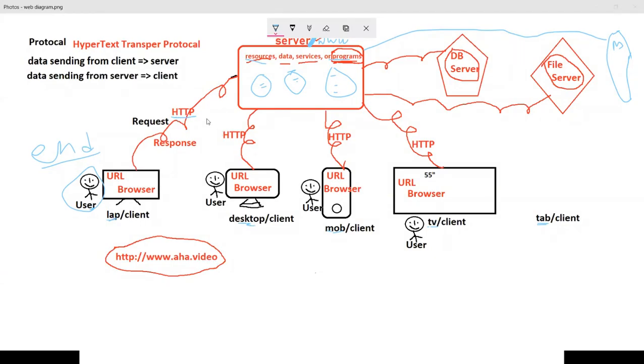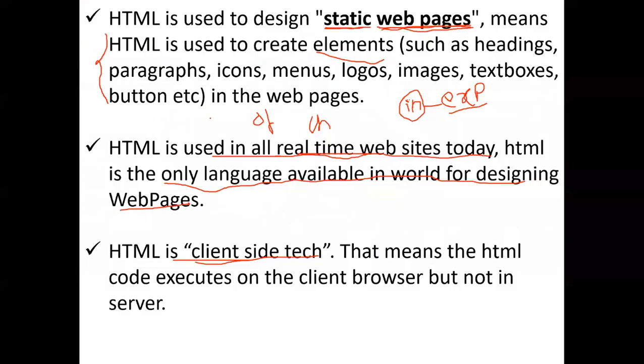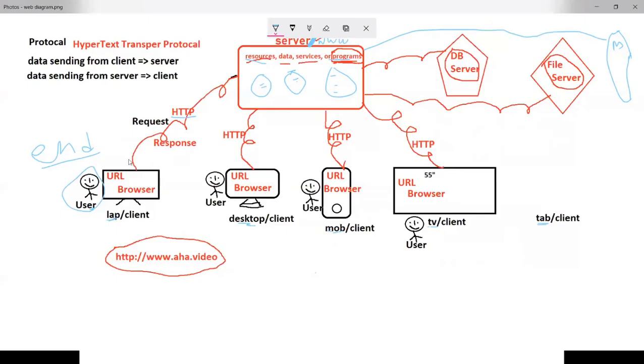It's a protocol, leave it, hold it. Now we came to this diagram for another purpose. What is that? Client side technology. Where is our program, sir? Here is our program. Every program, any web technologies program, must be placed in the server compulsorily.